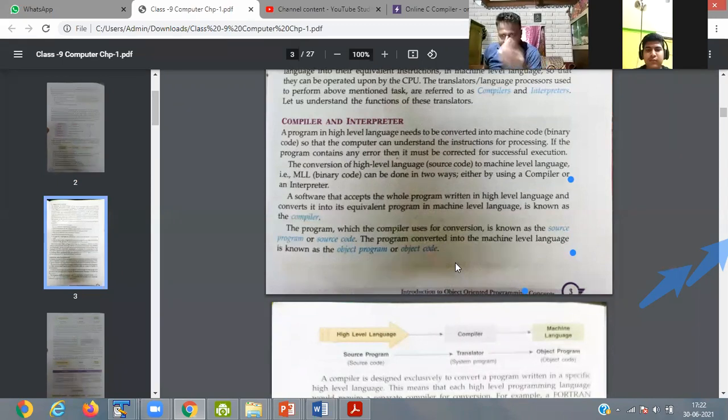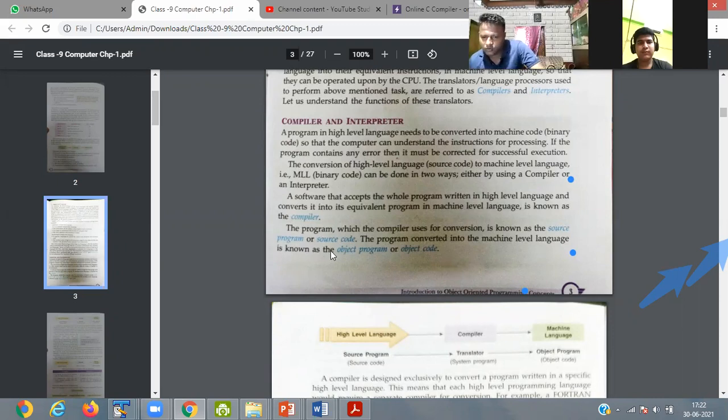Simply, the interpreter checks all the program line by line, but the compiler checks the program, and if there is an error in that particular line, it stops over there.